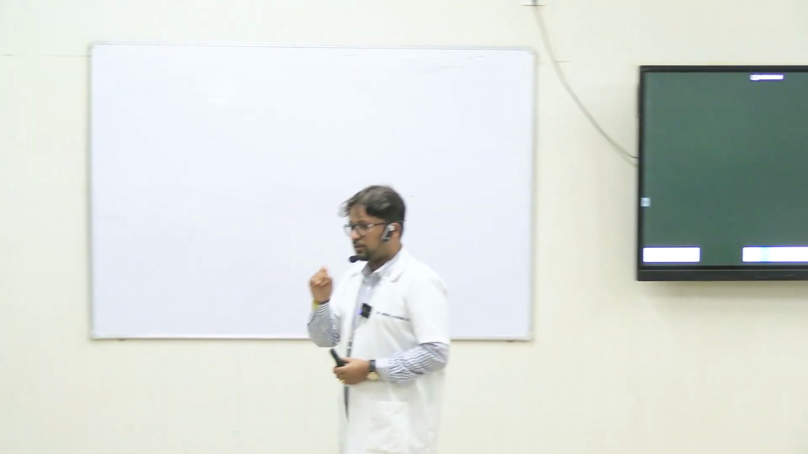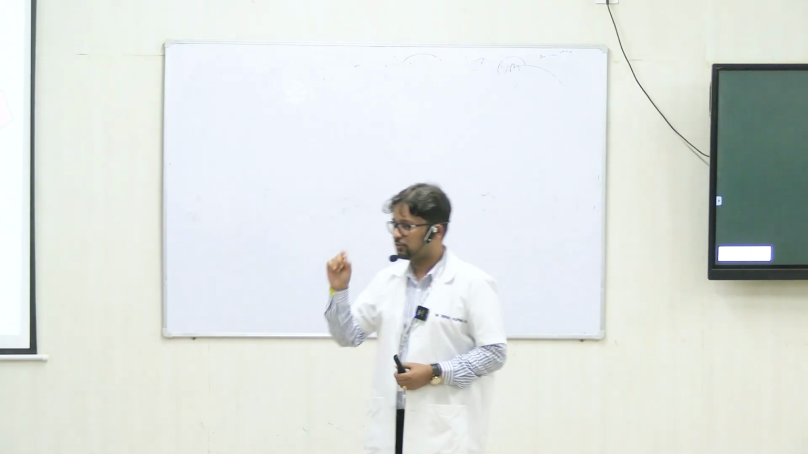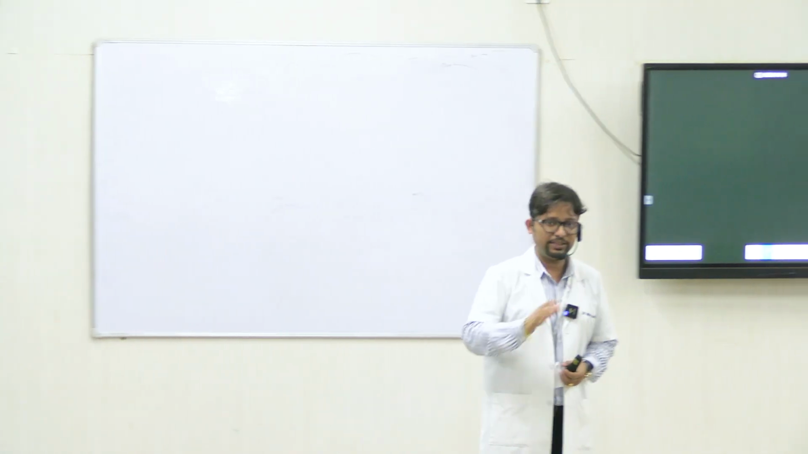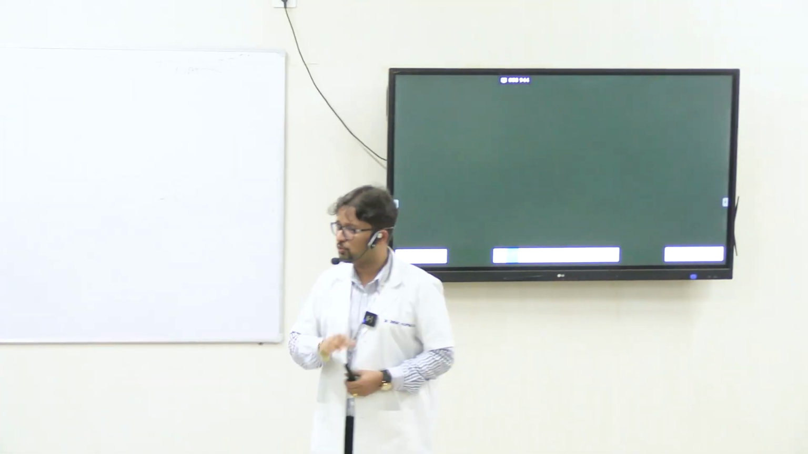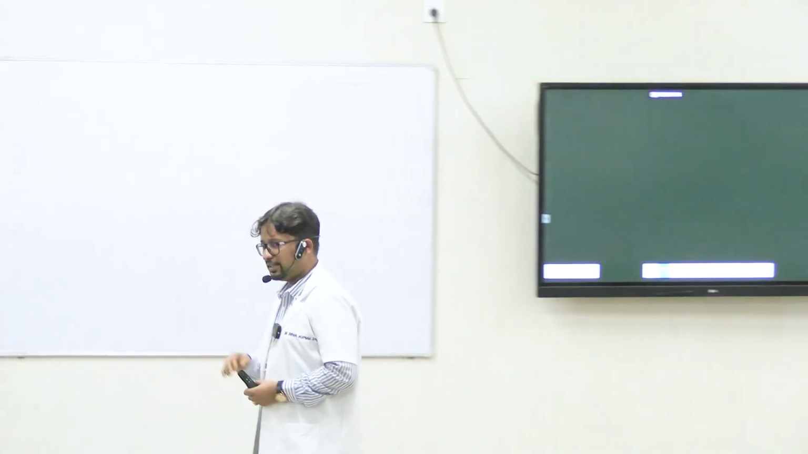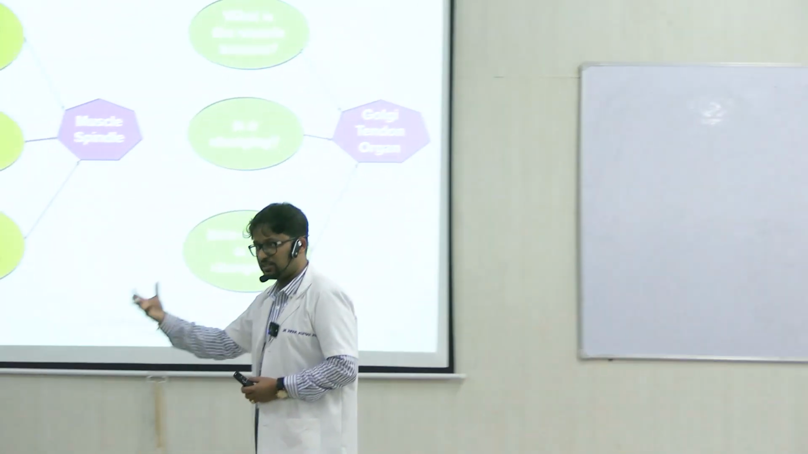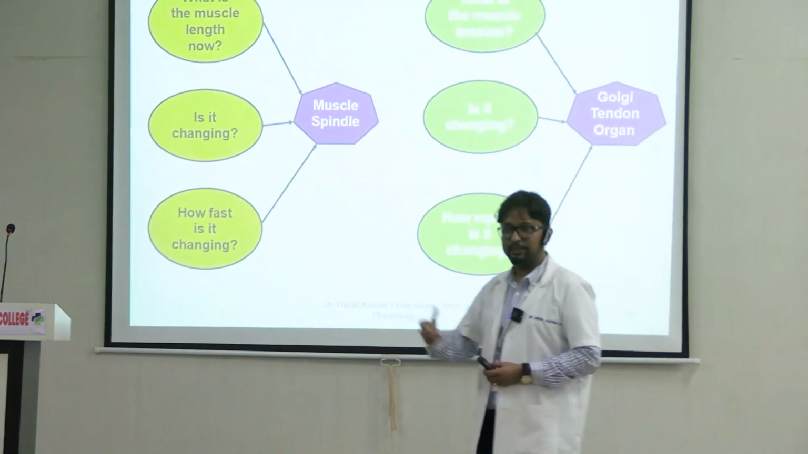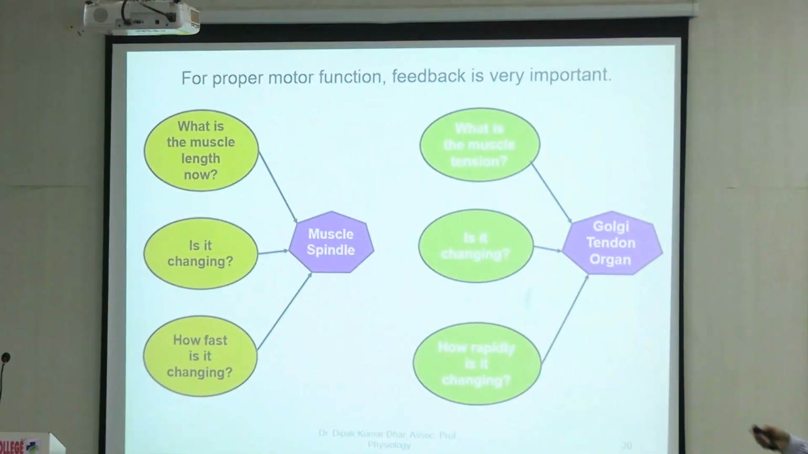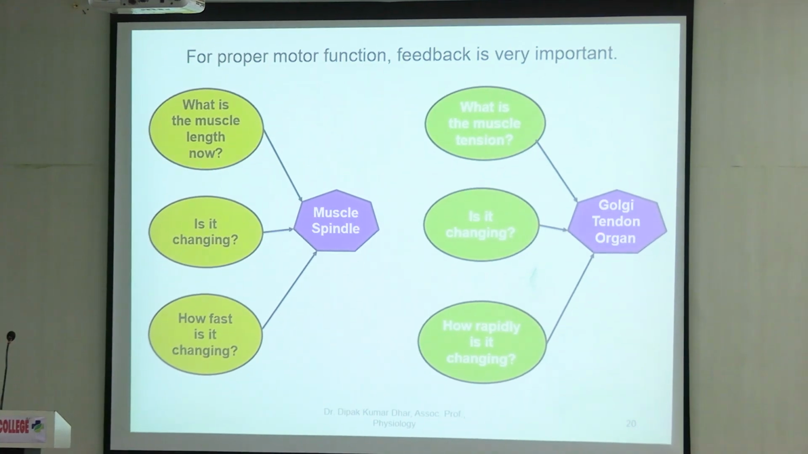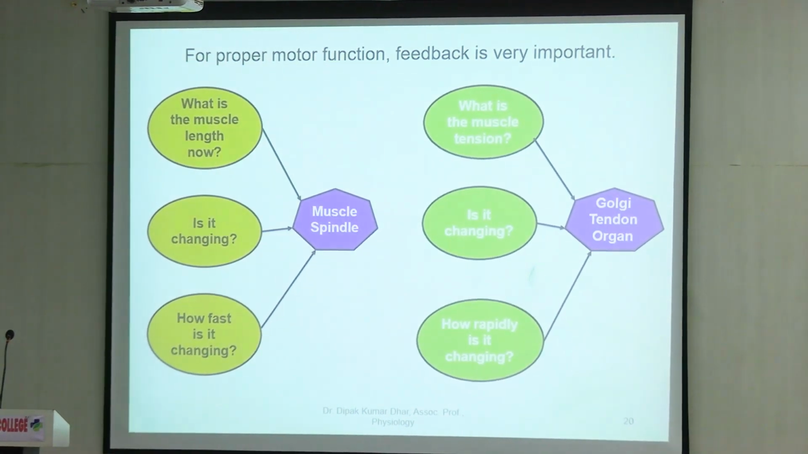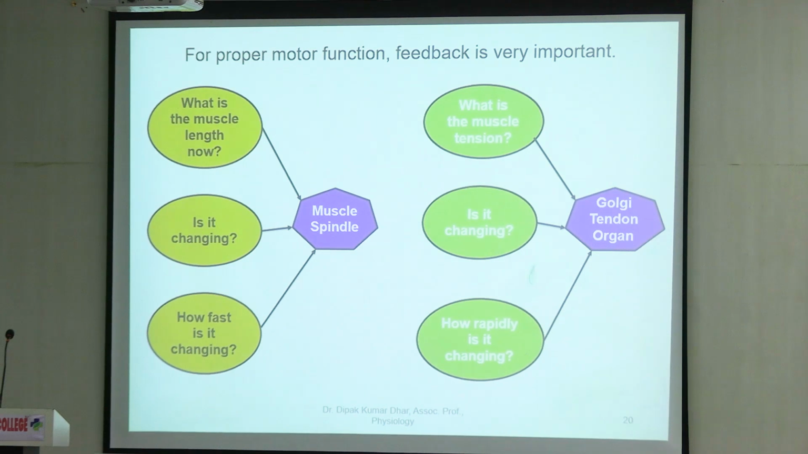So for proper motor function, I've emphasized this point time and again कि moment to moment basis पे brain के पास feedback पहुंचना चाहिए, right? Either from the peripheries. So this feedback can come from the muscle spindle and from one more receptor called the Golgi tendon organ.